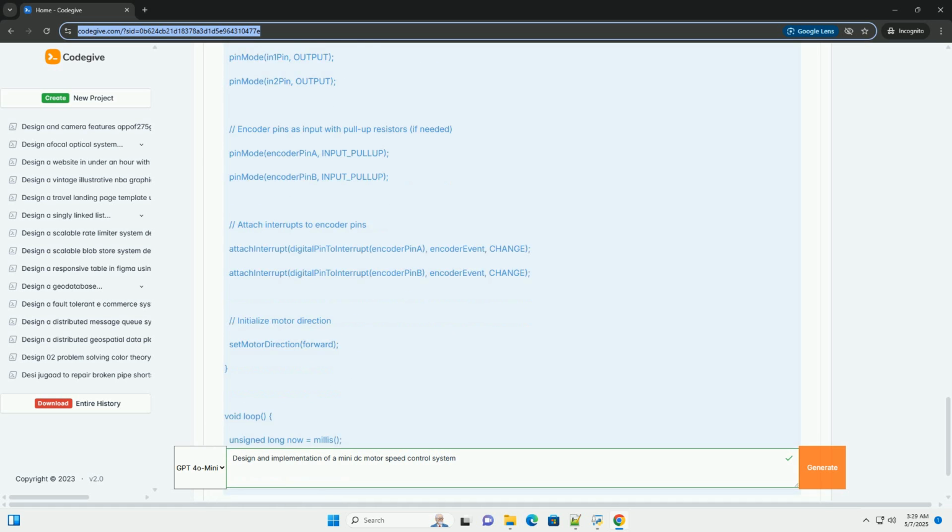6. Calculate speed function. Calculates the motor's speed in RPM based on the number of encoder pulses counted within the sample time. Calculates revolutions based on the encoder count and the encoder's pulses per revolution, PPR. Calculates the speed in RPM. The formula revolutions / timeChange * 60,000.0 converts the revolutions per millisecond to revolutions per minute, RPM. Resets the encoder count and last encoder time variables for the next speed calculation.